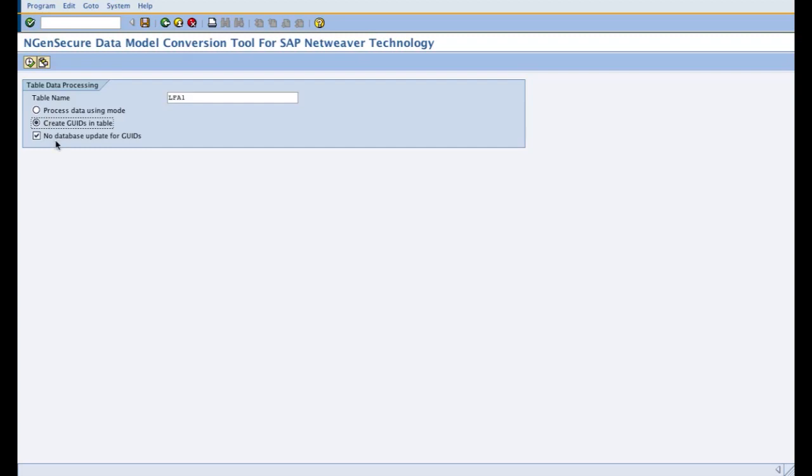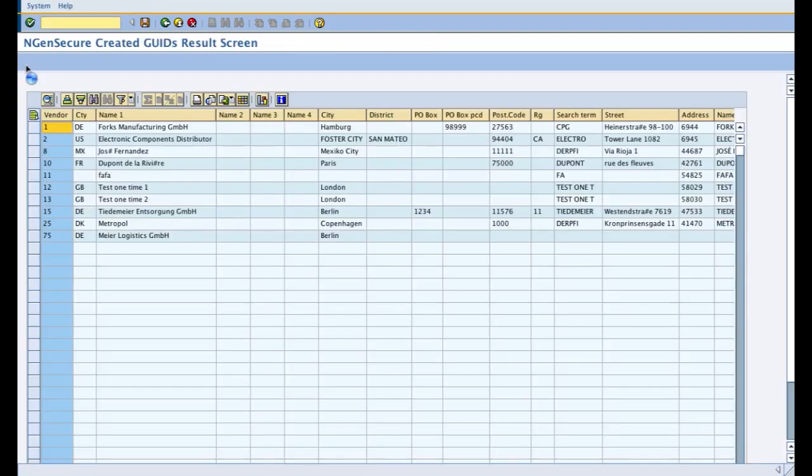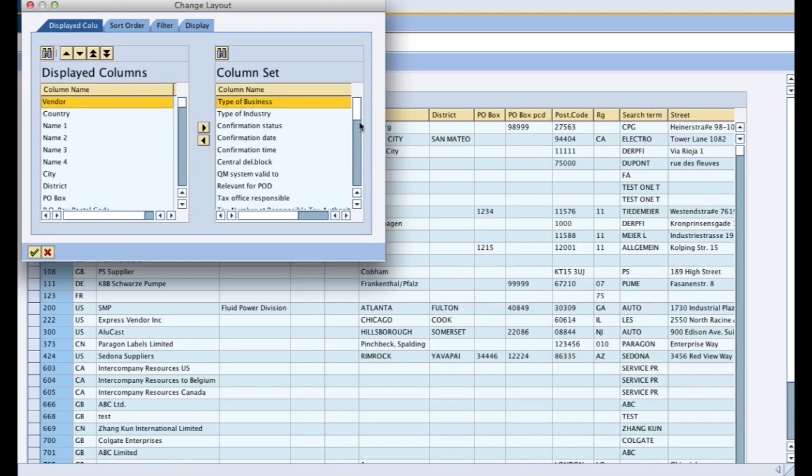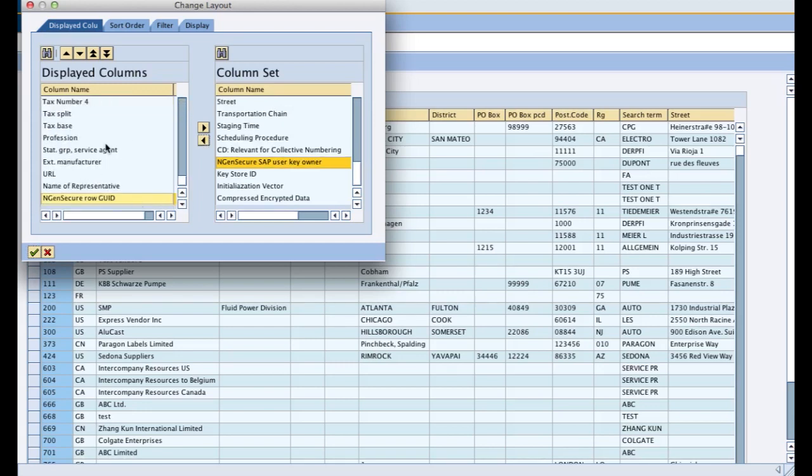So I click on this option and I execute. It will create the GUIDs for all the records in the vendor master, and I can see those by choosing the Engine Secure row GUID, which uniquely identifies a table record in the vendor master, and move it up.